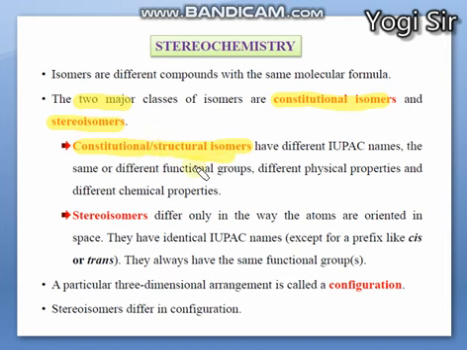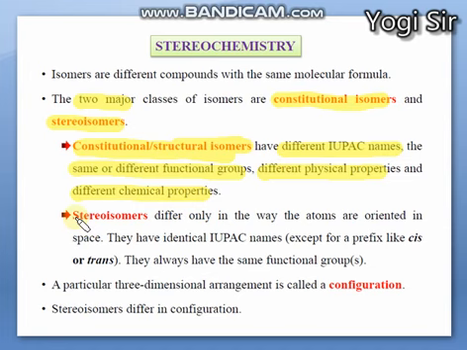In these they have different IUPAC names, they might have the same or different functional groups, and they also have different physical properties. They might even have different chemical properties. Chemically they might be different, and physically the state or nature might also be different. They are classified as constitutional or structural isomers.